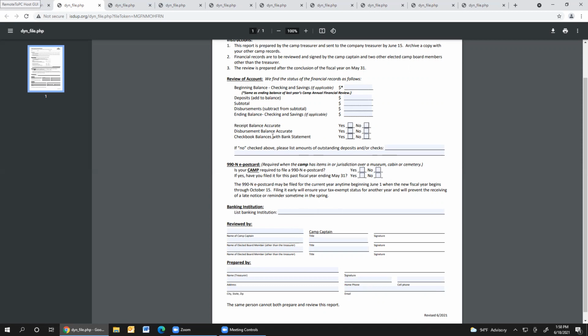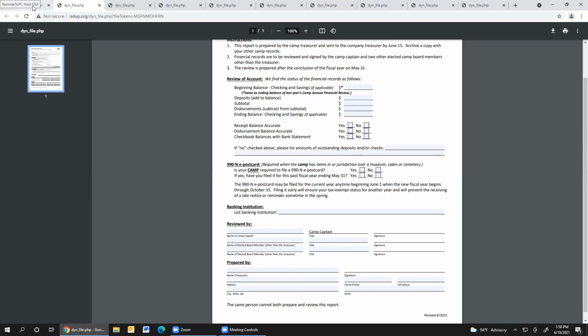Is the receipt balance accurate? Are the disbursements accurate? Does the checkbook balance with the bank statement? If not, why not? It probably is because there's an outstanding check or deposit or something like that. But you need to make sure when you sign your name here that you have looked over those records and that you stand behind them. When I get a review on the company level that has mistakes in it, and there are 4 signatures saying they have looked at that, I have to question that because something is not right there.